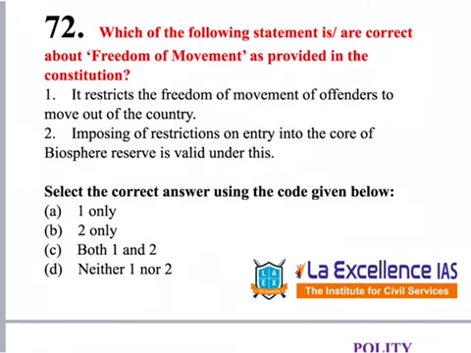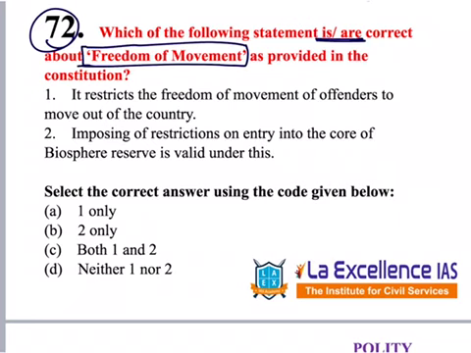Next polity question is given under question number 72. Let's read the question. Which of the following statements is or are correct about freedom of movement as provided in the Constitution? Under Article 19, freedom of movement is mentioned. So what are the provisions in that? It restricts the freedom of movement of offenders to move out of the country.